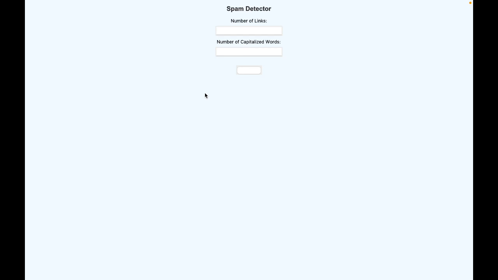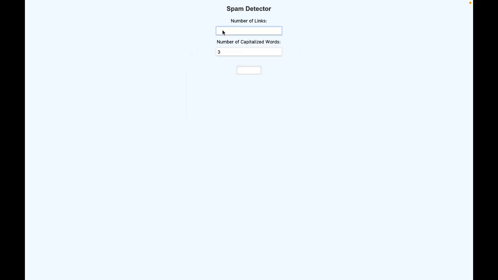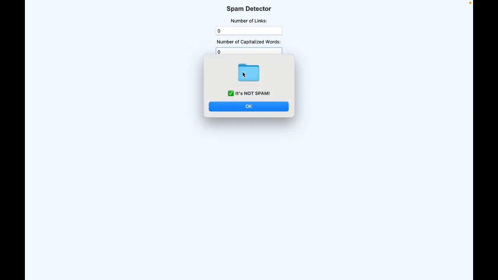So the spam detector has been created with a whole GUI. This is a graphical user interface, meaning it has been created visually appealing, whereas before we were getting only a simple output like yes or no. So the same values we will pass here: number of links was 2 and capitalized words was 3. Even if we pass different values, we are going to get results. So it was spam, right? Here also, when we click predict, it's a spam. Next, if we change the values to no links and no capitalized words and then predict, it's not spam. So that is how it is being categorized.